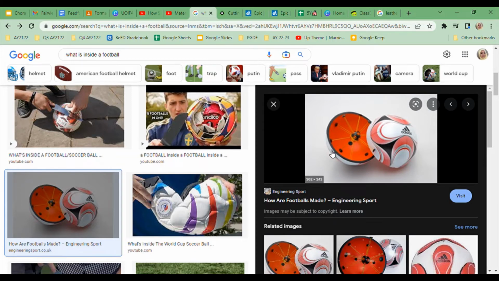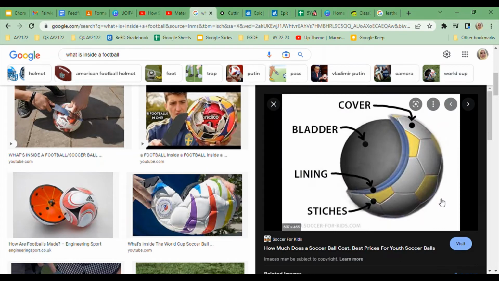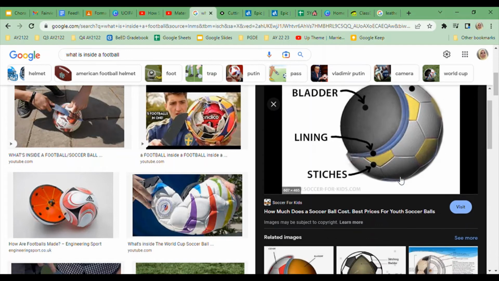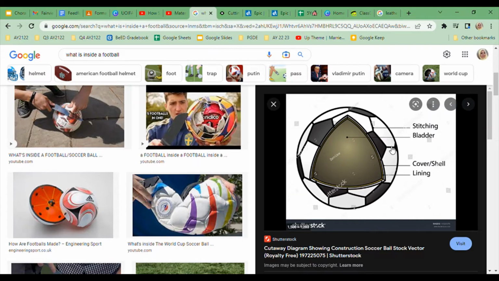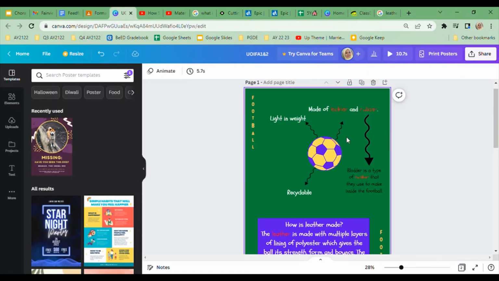put in a graphic, but it has to be labeled like this. Yes, so this is obviously not a picture. It's not a real picture. It's a made-up picture. It's a drawn picture. Okay, it's a graphic. So you can use this as long as you have these labels. You see, Ayman, this is made easy for you because this person has labeled it, and if you scroll down, you have even more graphics of footballs with the labelings. All right, you can use any of these as long as you know how to explain each of these labels. So you can use this in your poster instead of just a graphic of a football. Please give me a labeled graphic or a labeled picture.